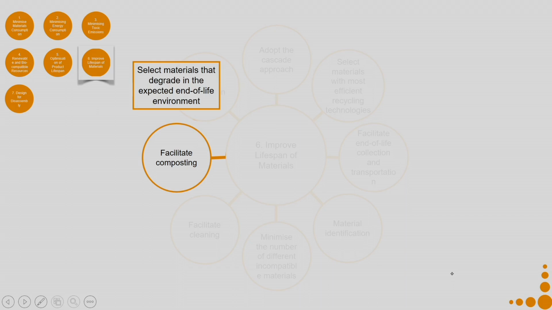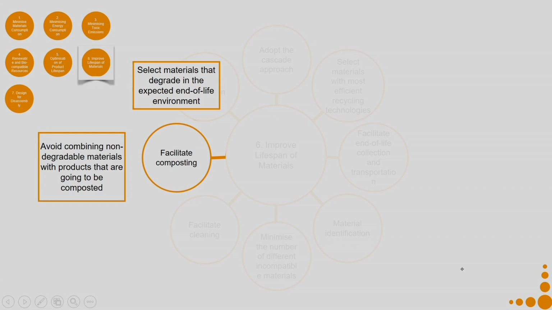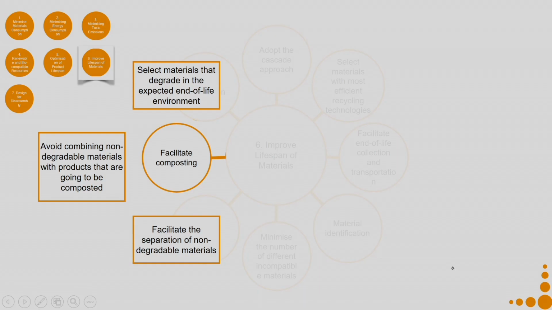Then facilitate composting. Select materials that degrade in the expected end of life environment. Avoid combining non-degradable materials with products that are going to be composted. Say, for example, paper can be composted, but if there are staples on the paper, you cannot compost that paper. You have to have some method of removing those staples. Now, assume you have a truckload of stapled paper. Who is going to remove the staples? Facilitate the separation of non-degradable materials.